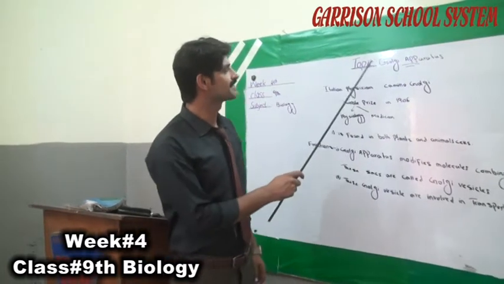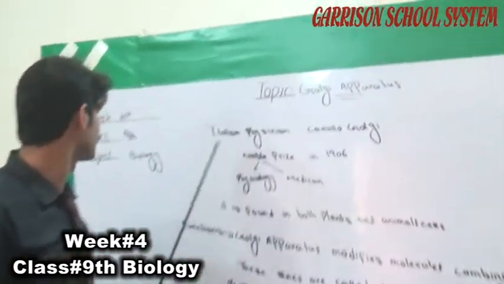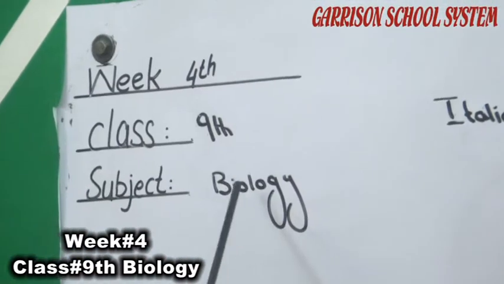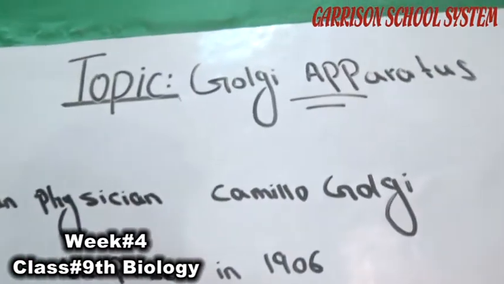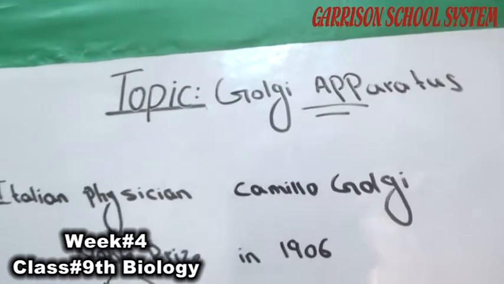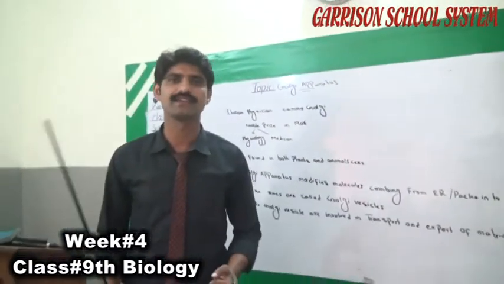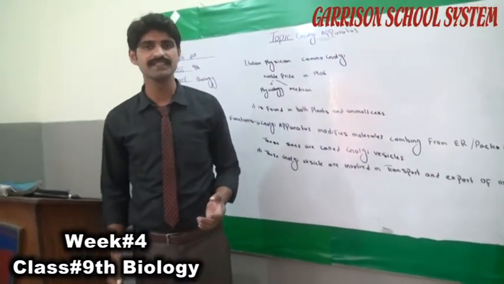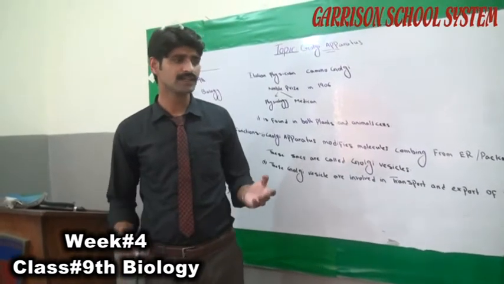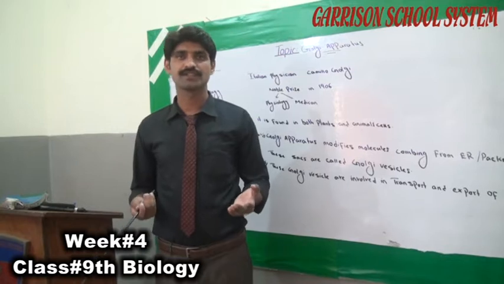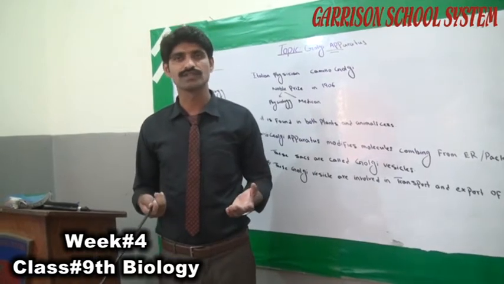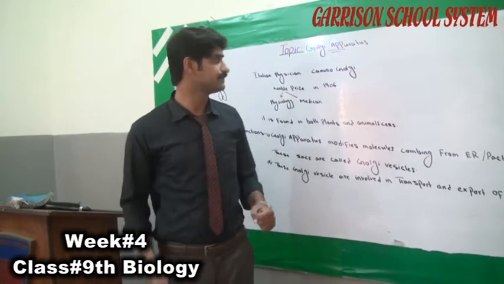Now my topic is Golgi apparatus. Class 9th subject biology. Golgi apparatus is also an organelle which is present in the cell. It also performs special functions which coordinate other organelles and control the cell.